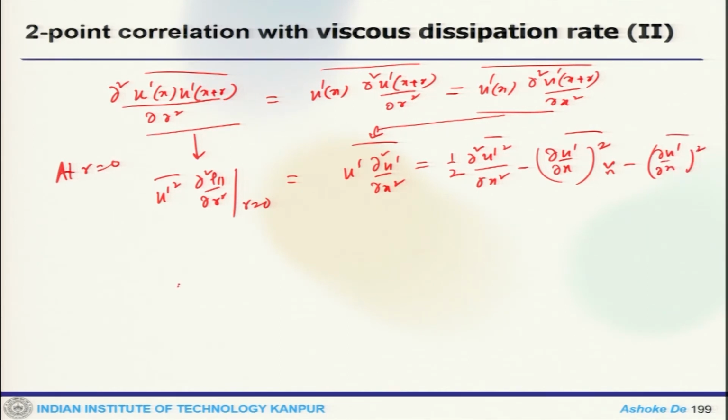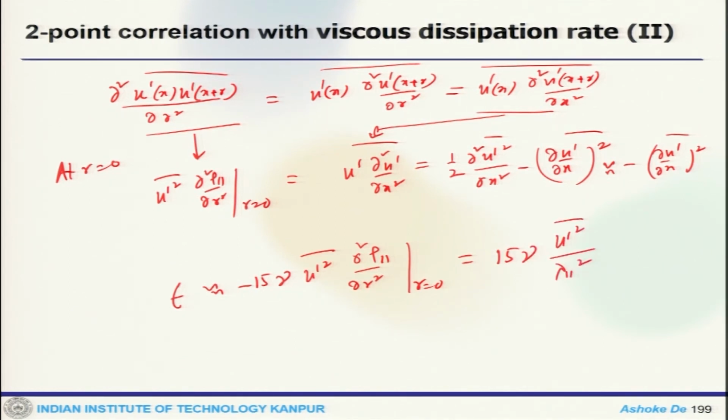So, it follows that dissipation is approximated as minus 15 nu u prime square del 2 rho11 by del r 2 at r equals 0, which is 15 nu u prime square by lambda11 square. So, this approximation becomes exact for isotropic turbulence. So, this is what one can get.